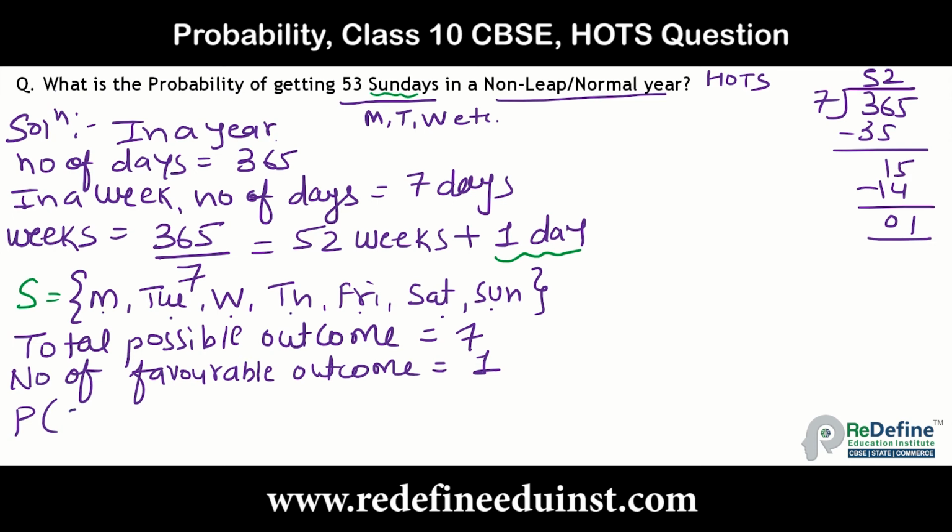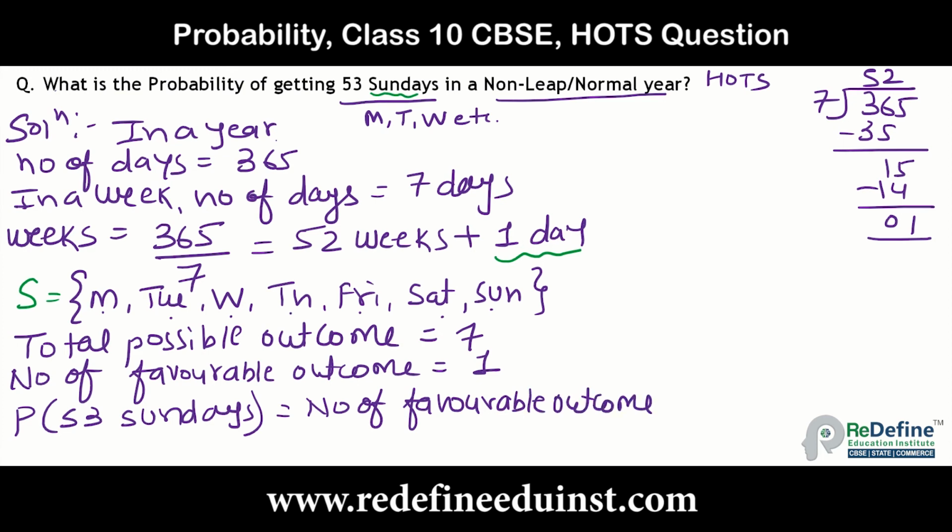Now it is very easy to find the probability by using the formula. The probability of 53 Sundays we can find using the formula: number of favorable outcomes upon number of possible outcomes. The number of favorable outcomes is 1 and the number of possible outcomes is 7.